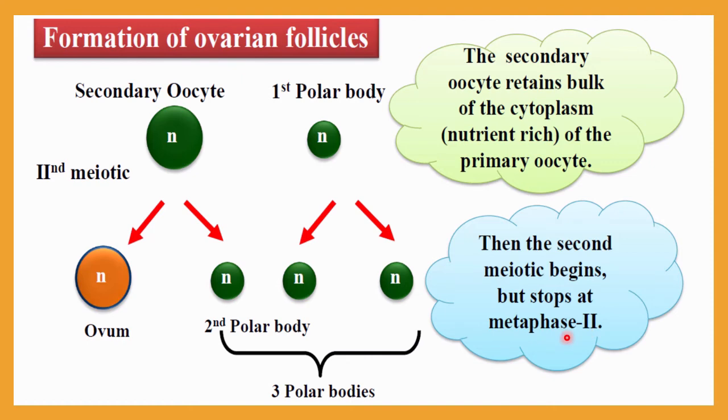Be very clear about this. The meiosis 2 division will be completed only after fertilization, not before that. If this cell is fertilized, then only will meiosis 2 be completed, otherwise it will be incomplete. So the second meiotic division will start but stop at metaphase 2.